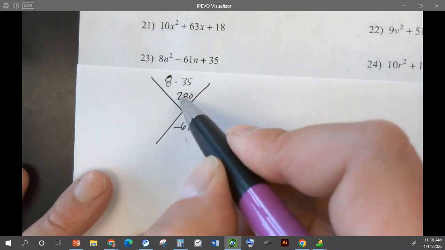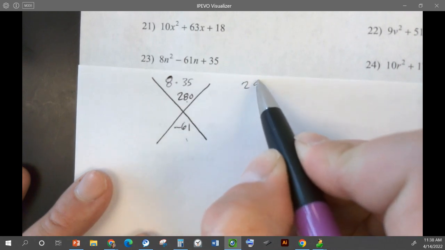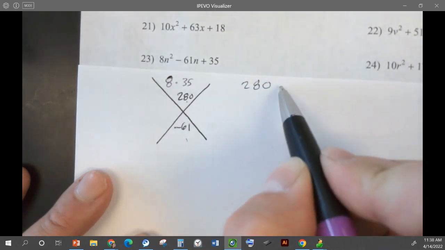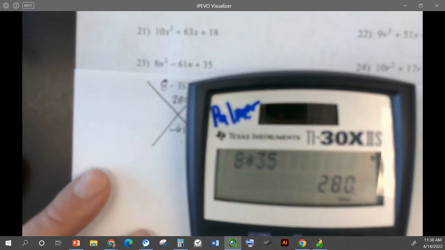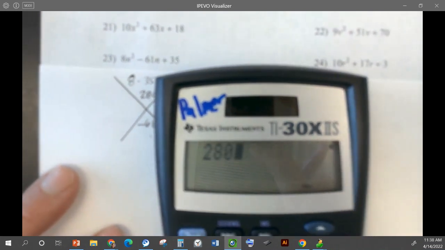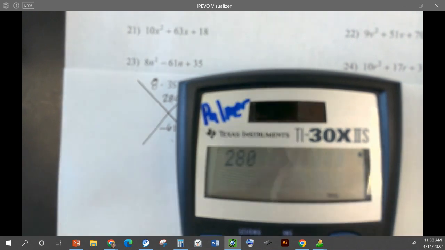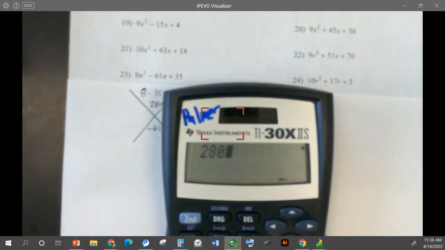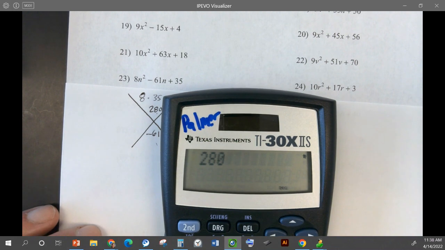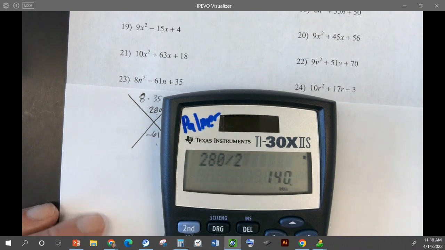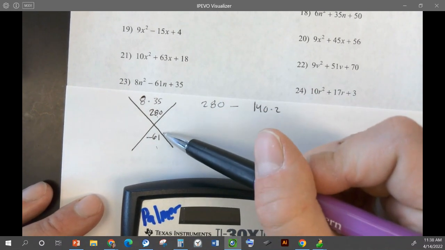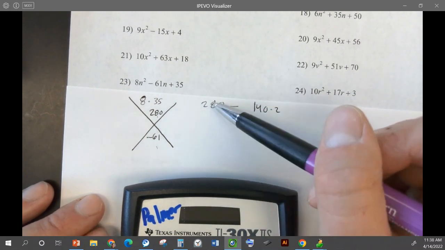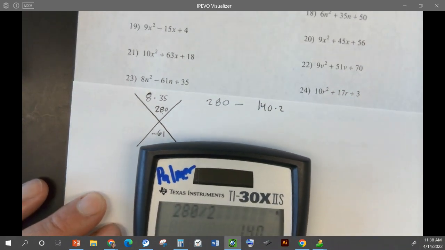So this is hard for me, so what I like to do is I'm trying to get to 280, so I list all the factors that I can think of. Okay, so 280 divided by 2, 140. 140 times 2. Well, there's not 61 difference between those. So let's try a different one.